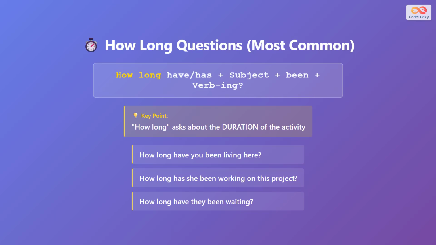How long questions are the most common type of present perfect continuous questions. The structure is how long plus have or has plus the subject plus been plus the verb with ing. Key point. How long asks about the duration or how much time something has been happening. Here are some examples. How long have you been living here? How long has she been working on this project? How long have they been waiting?